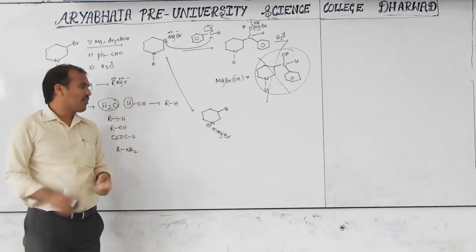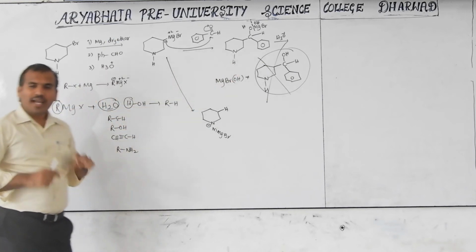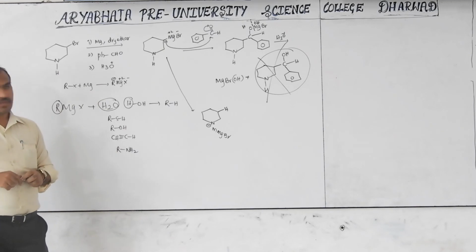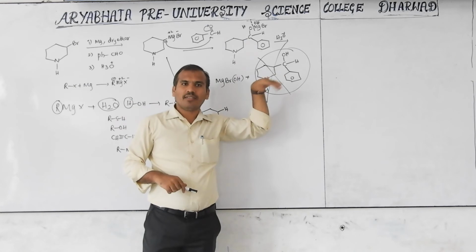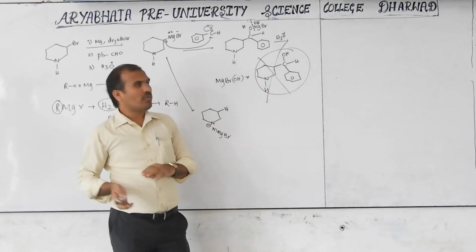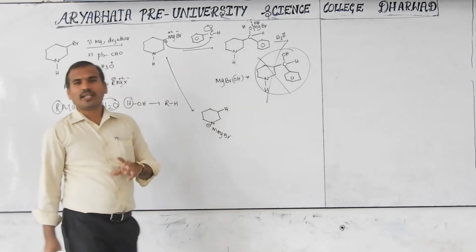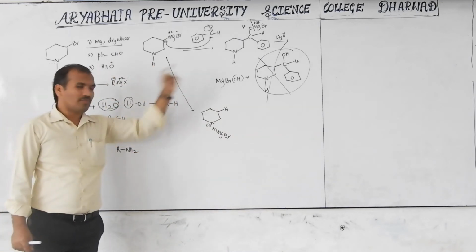So this product formation is possible, but the other is not. Because acid-base reactions are very fast reactions, as we will learn in first year. This is a nucleophilic addition reaction, which is somewhat slow. Bond making takes somewhat more time, but acid-base reactions are very fast. That's why this reaction is possible, not the other one.